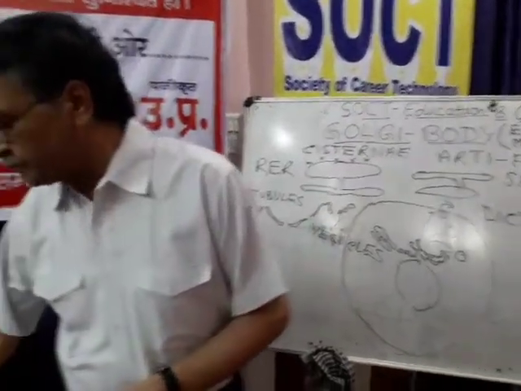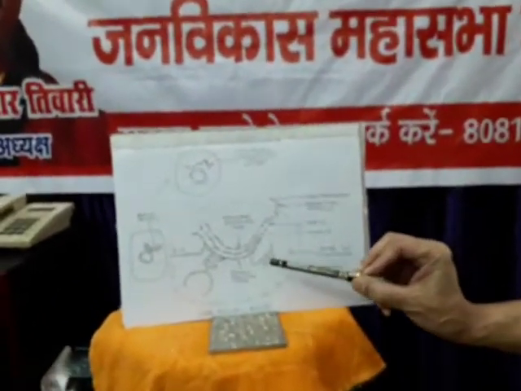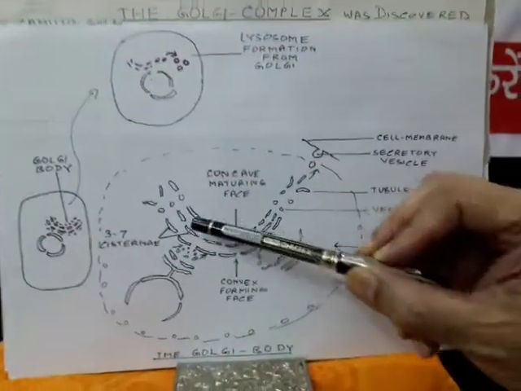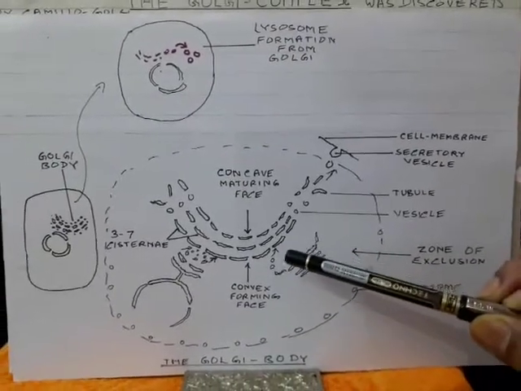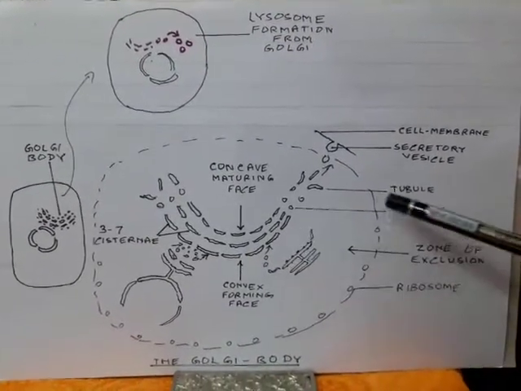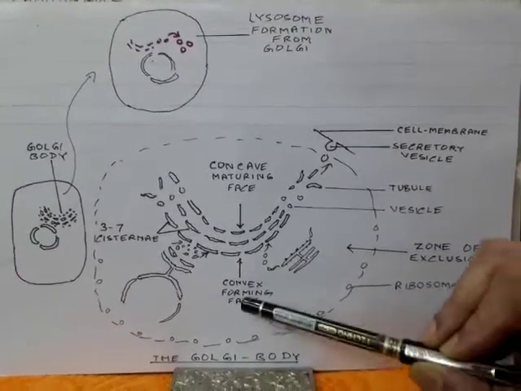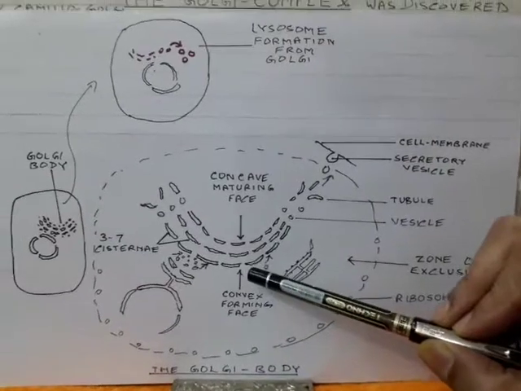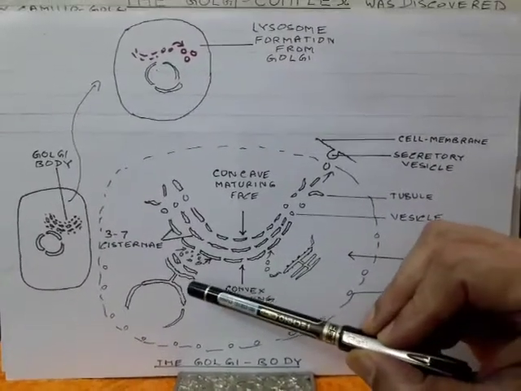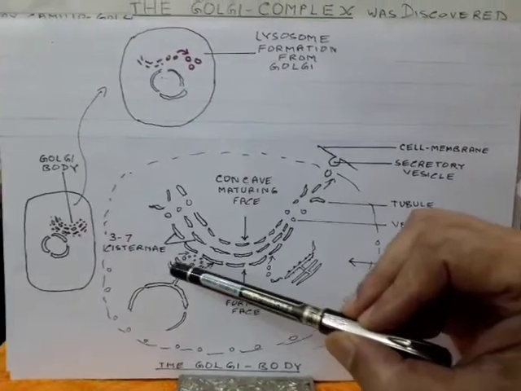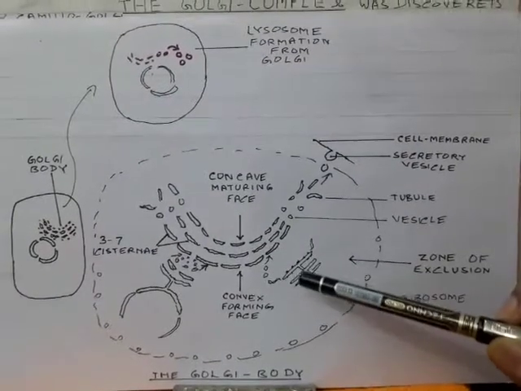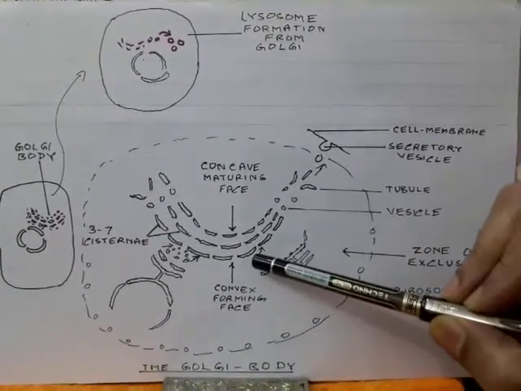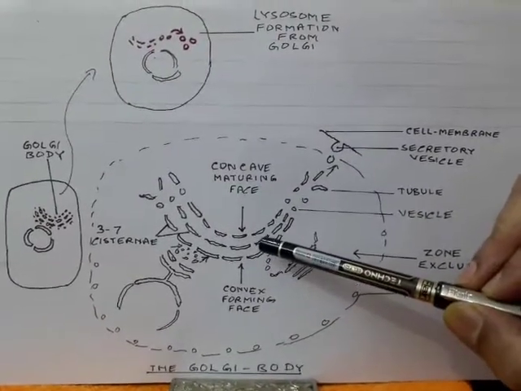So you can see here in this diagram, near the nuclear membrane, the Golgi body contains some slightly bent type of tubules, the cisternae, tubules and vesicles. This area is the convex one, it's called forming phase. It may be connected with the nuclear membrane also, or may be connected with the rough endoplasmic reticulum or smooth endoplasmic reticulum. Some of the secretory vesicles may converge and mix with Golgi body.